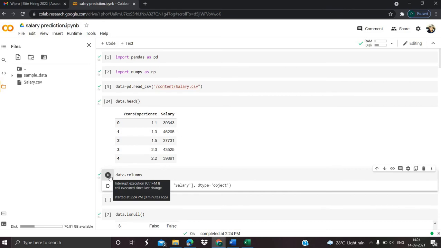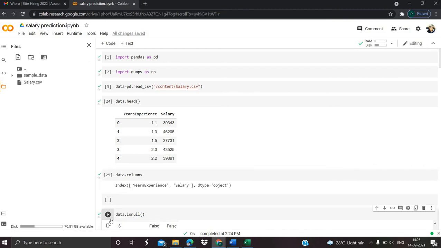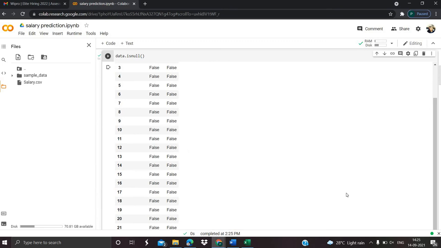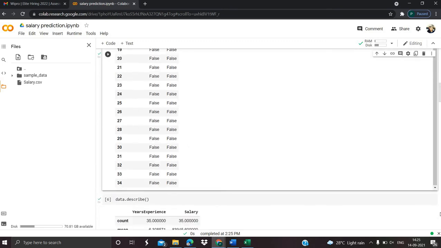Whenever I want to see how many columns are there in the dataset, we just write data.columns, and it will give all the columns in the dataset. After that, I have created data.isnull. It gives all the boolean values, that is, False or True.